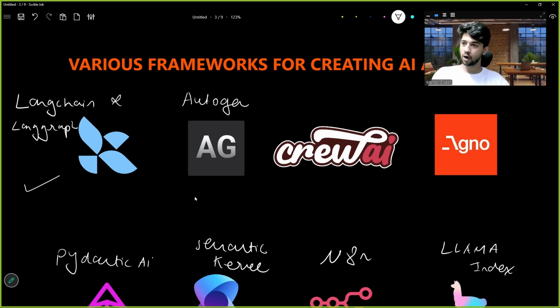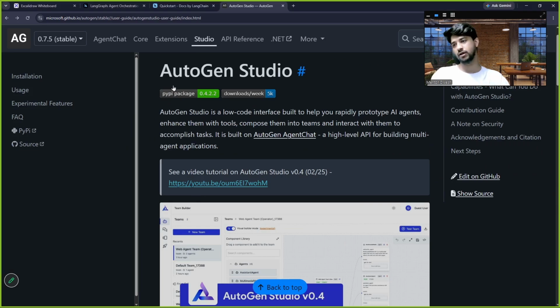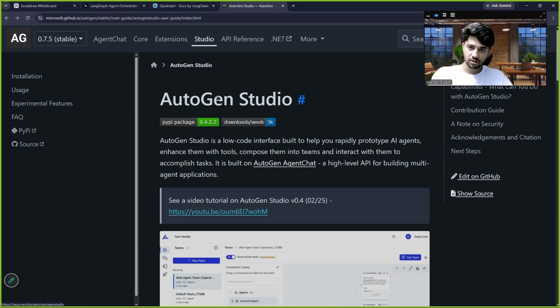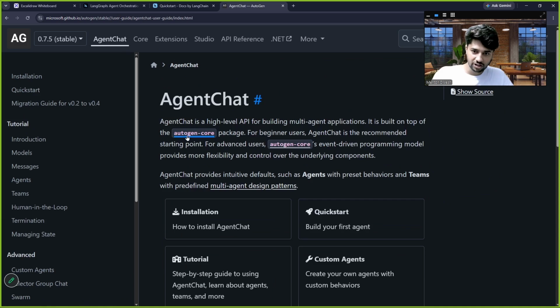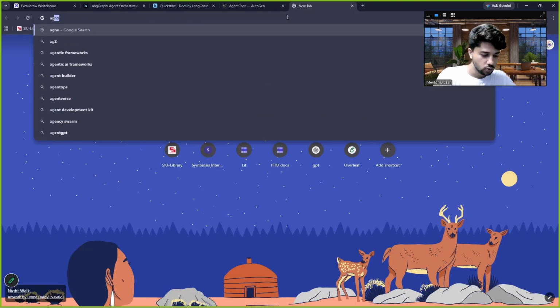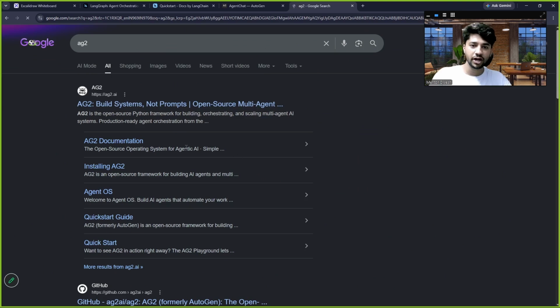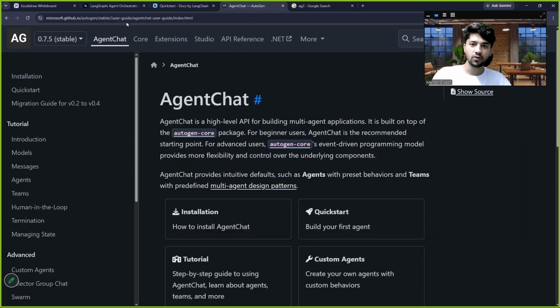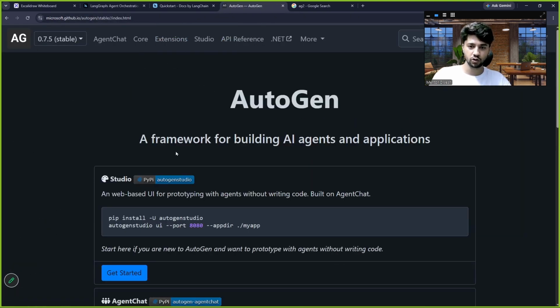If you know how to make AI agents, you can make them using any of these frameworks. So this is AutoGen. You can read about this. What is agent chat? Why do we need agent chat? Right? And let us also see AG2. See, if I show you AG2, again, what was written on AutoGen? I forgot to show you this. A framework for building AI agents and applications.